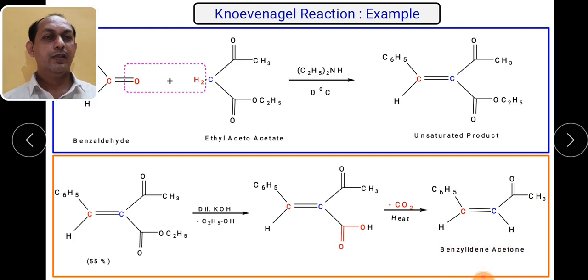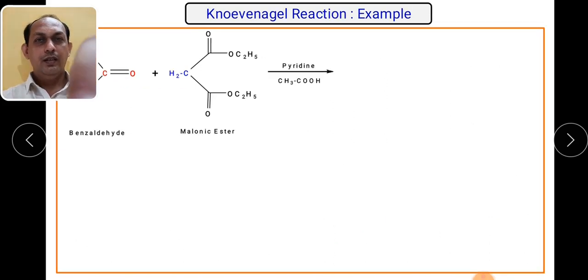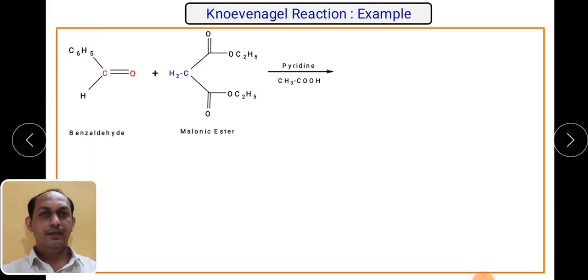So this particular compound is called benzylidene acetone. Again you can see this is an alpha beta unsaturated compound. As we know, alpha beta unsaturated compounds have very good applications. So this is how we can convert the compounds. Let us see another example.